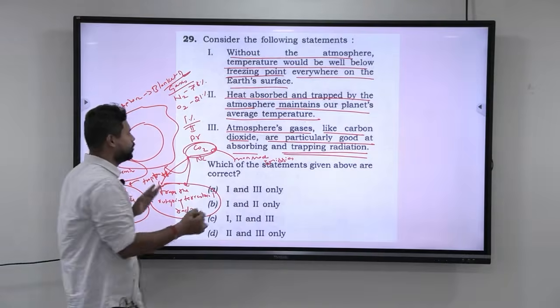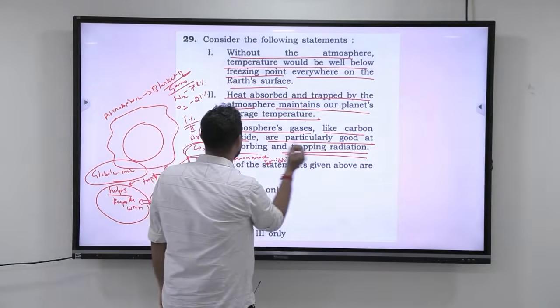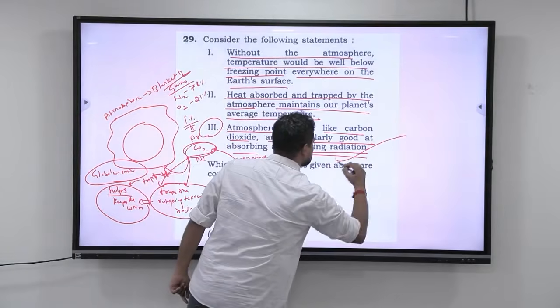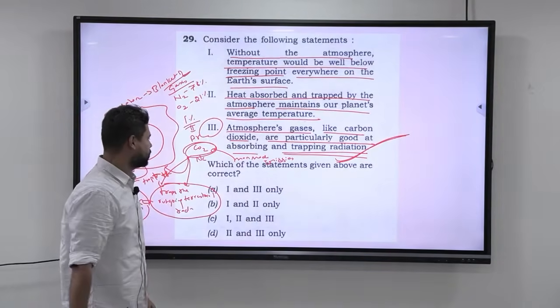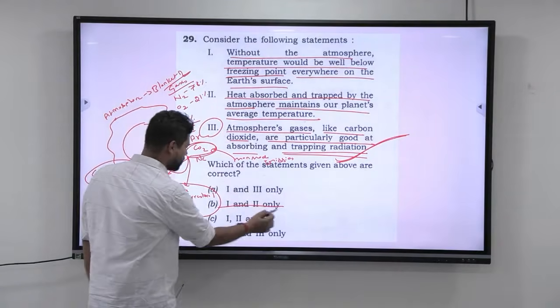So with that, come to the third statement. Look at this. Atmospheric gases like carbon dioxide are particularly good at absorbing and trapping radiation. This is correct. 100% correct. So you have no issues with that. We know statement 3 is 100% correct.